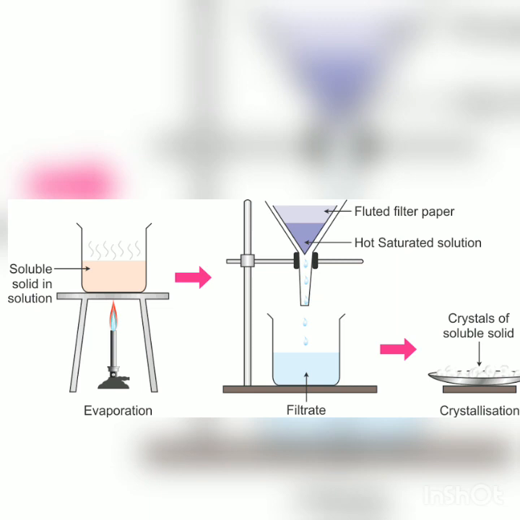You can check it: suppose we don't know whether the solution is saturated or not, we take a glass rod and dip it in the solution from time to time. If small crystals appear on the glass rod, it means the solution is saturated. Then we can stop heating the solution.